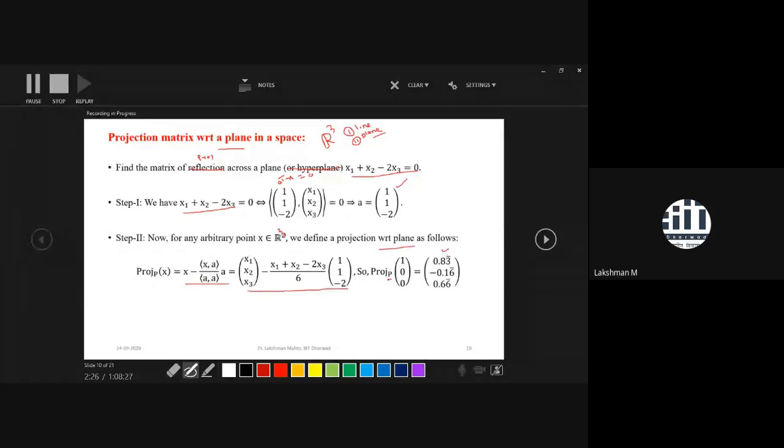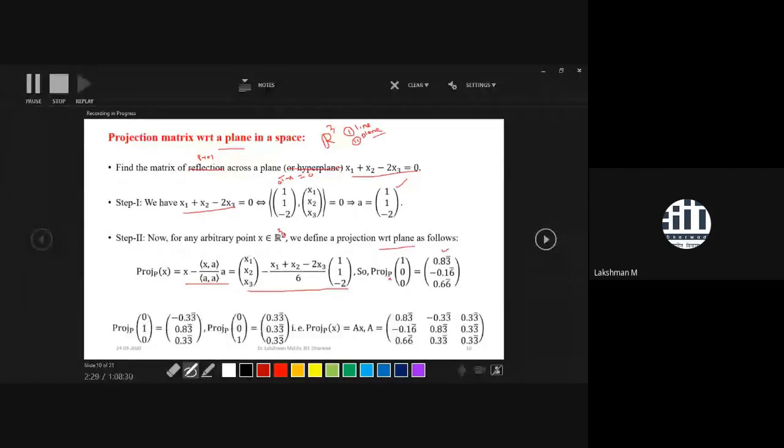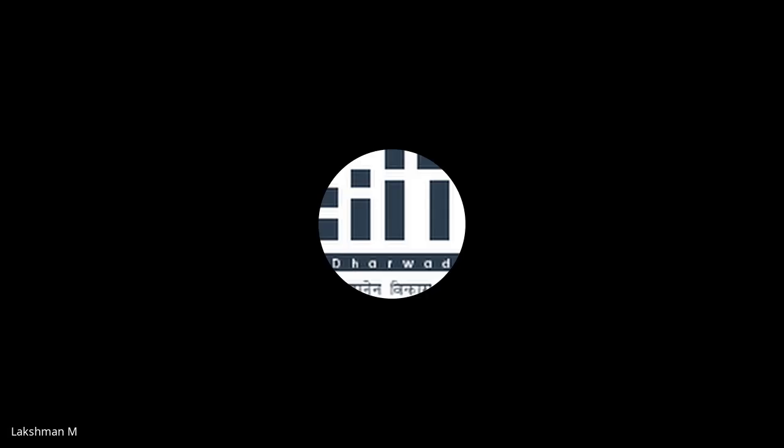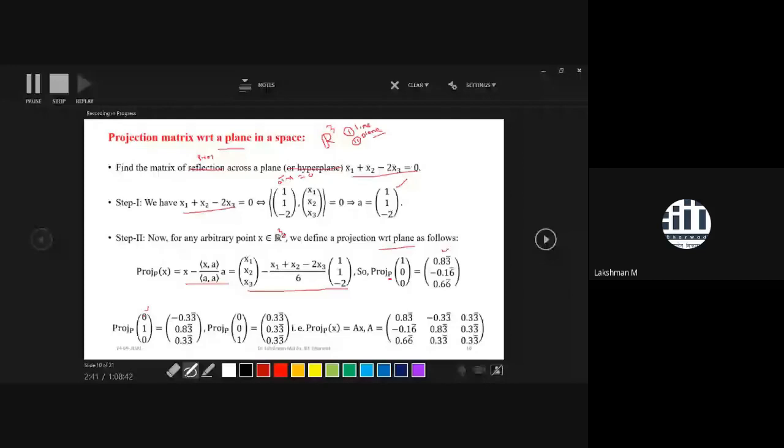Remember that everything I have written in a systematic way, just clear it out. You have to solve a problem this way if you are willing to find the matrix of a projection. Then the projection of 0 1 0 is this, and the projection of 0 0 1 is this.